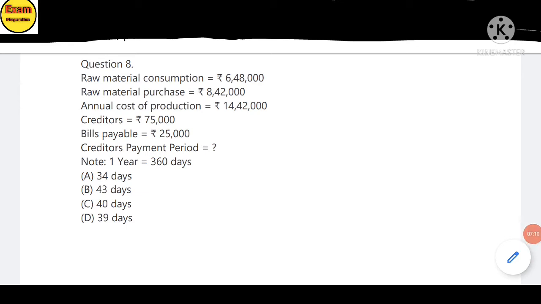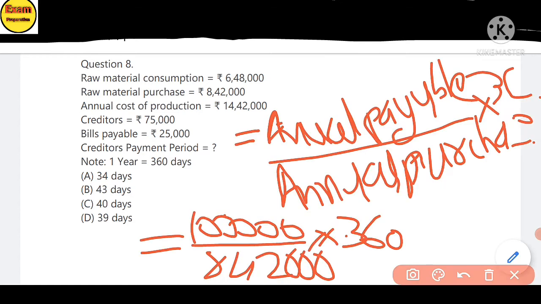The formula is credit payment period equals annual payables divided by annual credit material purchase, multiplied by 360 days. Total annual payables is 1 lakh, which is creditors plus bills payable, divided by annual credit purchase of 8,42,000, multiplied by 360 days.